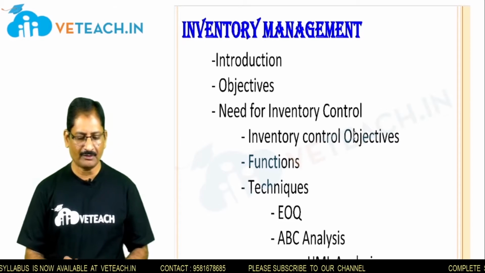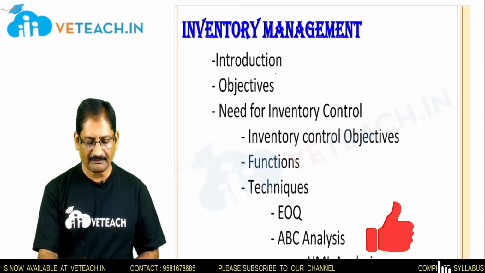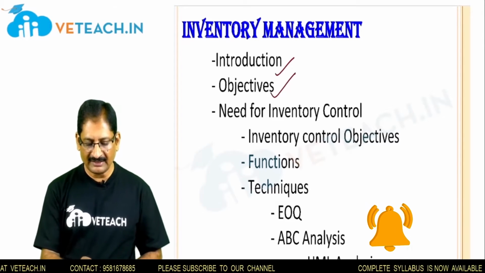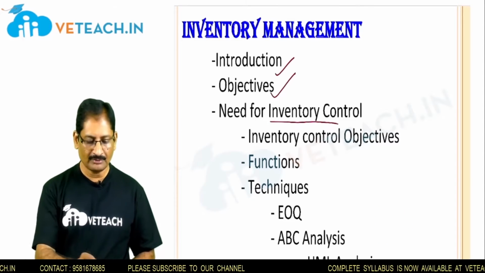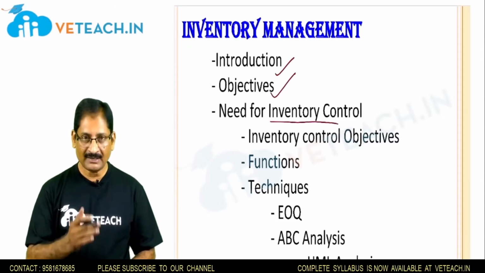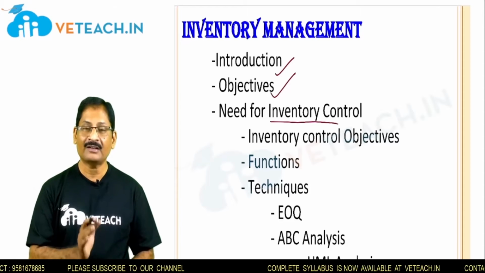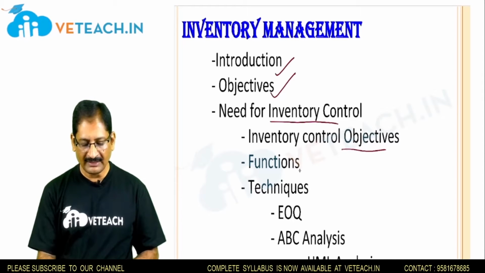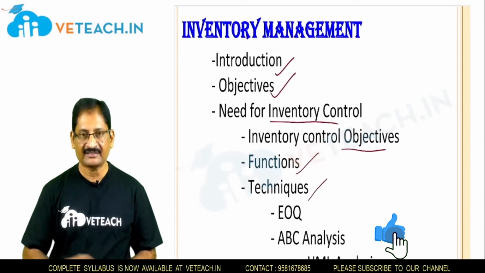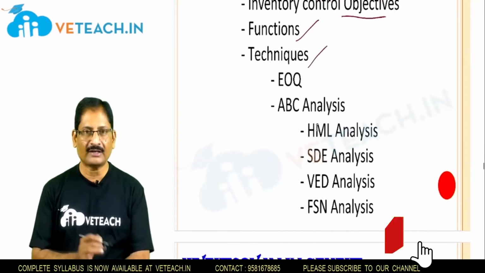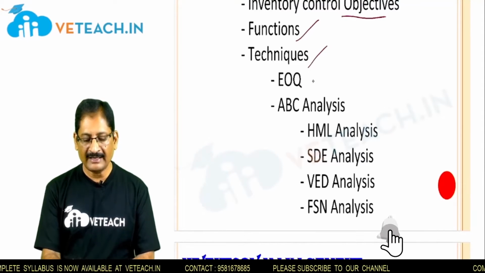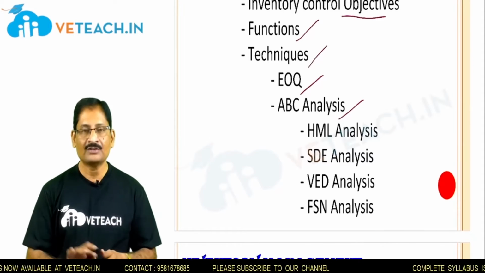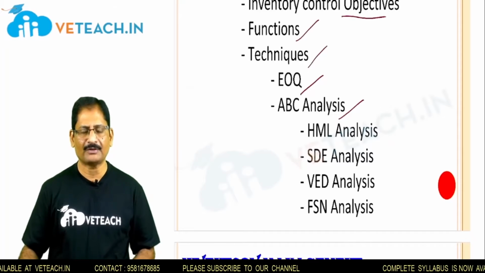So in this topic we will understand what inventory management is, through an introduction. Then we will see the objectives of inventory management, then the need and importance of inventory control. The earlier two topics talk about inventory management, but the third topic explains the need for controlling the inventory effectively. In this we will see the inventory control objectives, the inventory control functions, and inventory control techniques. In these techniques we use two kinds of tools: one is the economic order quantity, EOQ, and the other is ABC analysis, always better control analysis. This is the overall glance of the topic we are going to understand.